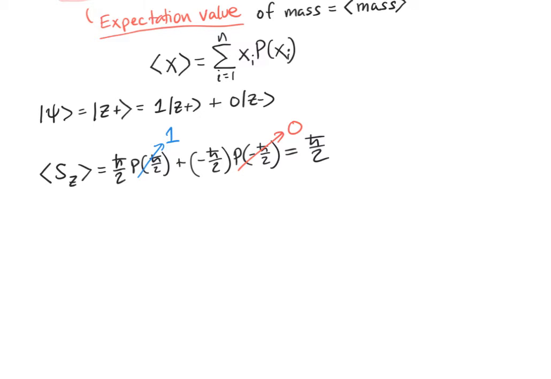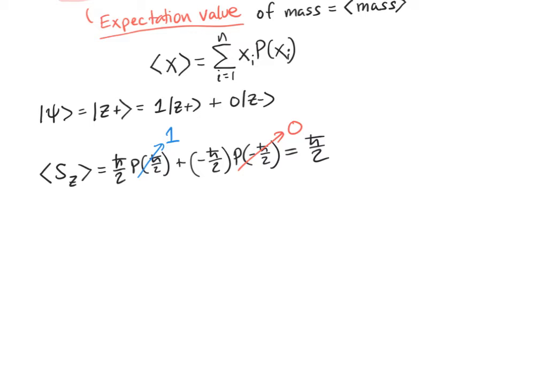Now, a measurement of spin in the z direction of a state that is simply z plus is basically as trivial as we can get every single time. This is a state of definite spin, which means every time you measure spin in the z direction, you will always get the same thing. So the average, or the mean, or the expectation value in this case is no different from the median or the mode because you will only ever get one value. So the most common value is also the middle value, and it's also the arithmetic mean of all the possible values.